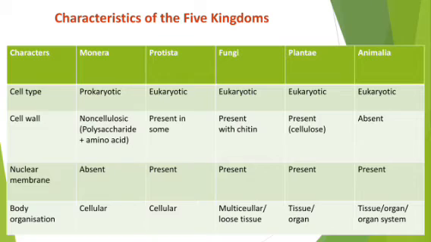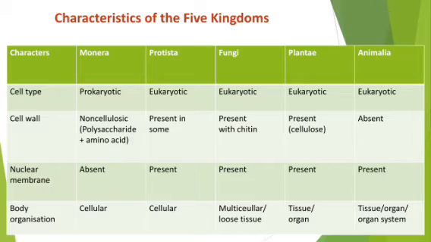Their life activity, that means whatever activities are necessary to show life, are all performed within a single cell. If they want to show digestion, that single cell will show it. If they want to show any other activity, excretion, respiration, each and every activity will be shown by a single cell, because of which they are known as unicellular. So we have written body organization is cellular. Within a single cell all the life activity will be shown, and because of which they represent a unicellular nature. Clear? So in the kingdom Monera the individuals are cellular.